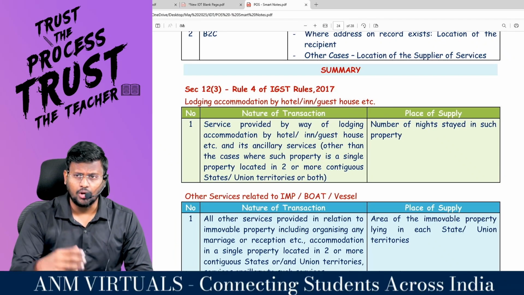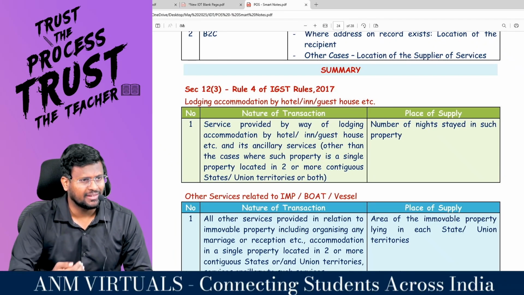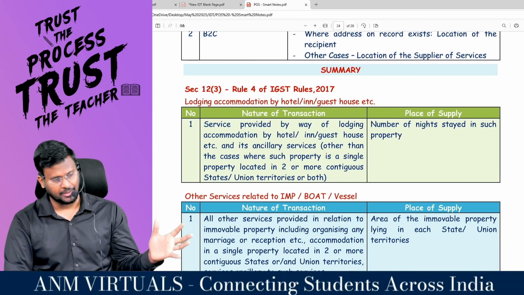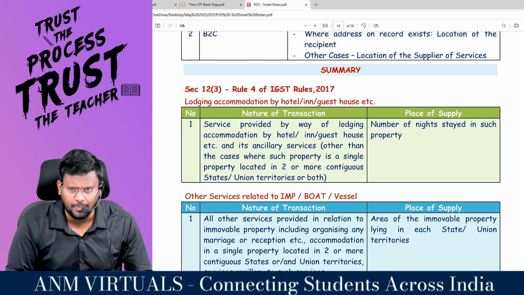Sir, we have talked about the place of supply in the last revision. Now we are going to do the valuation rules of the place of supply. Shall we quickly recall the place of supply section?